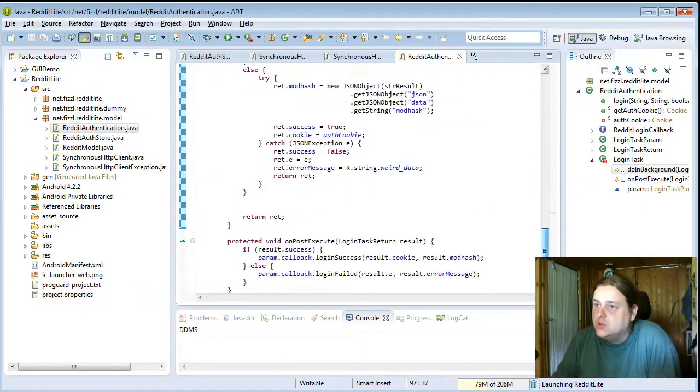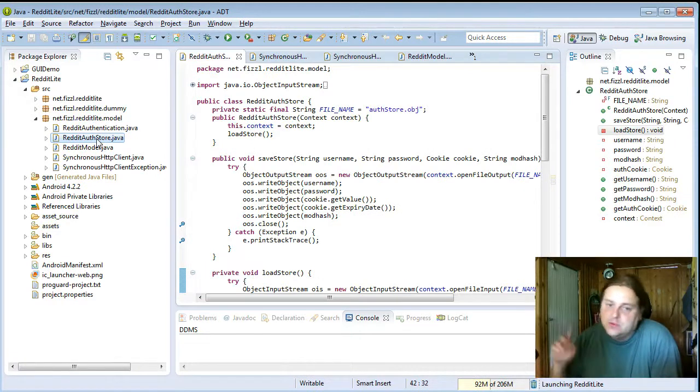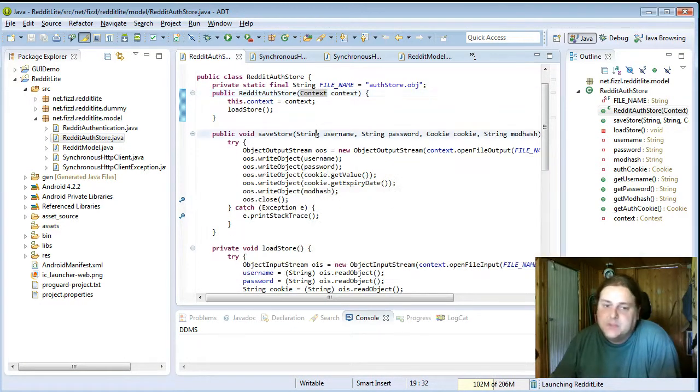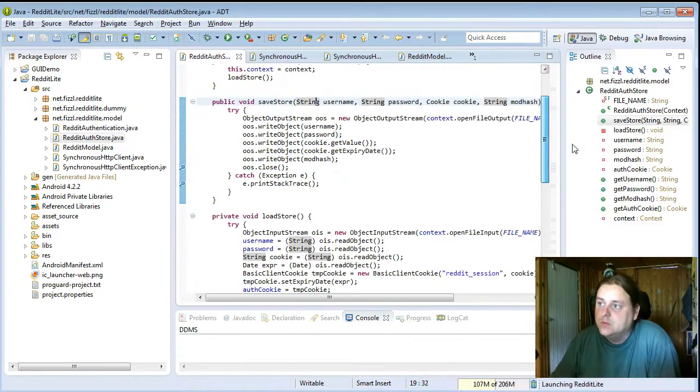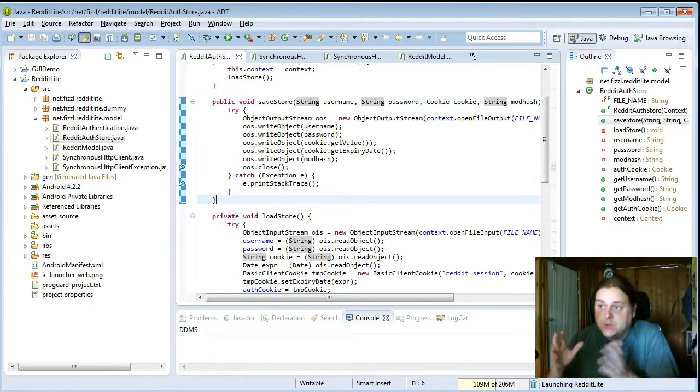And when we have logged in, if you check remember me, it will also store your login information and the cookie into local private storage, and it will actually use the old cookie as long as it hasn't expired.